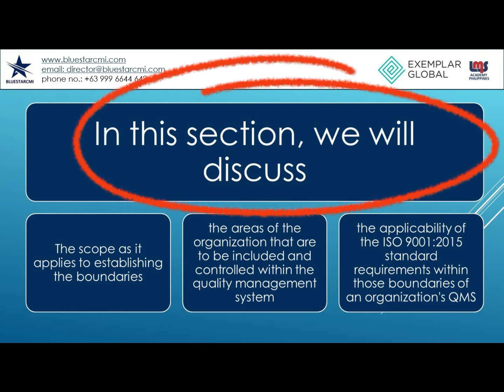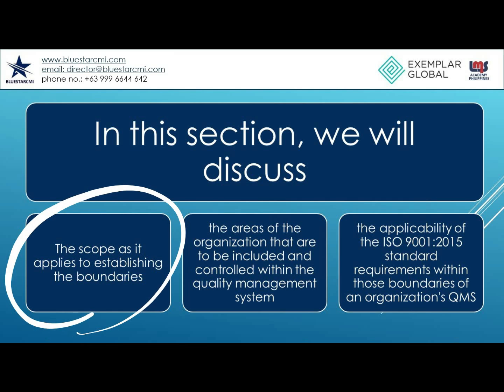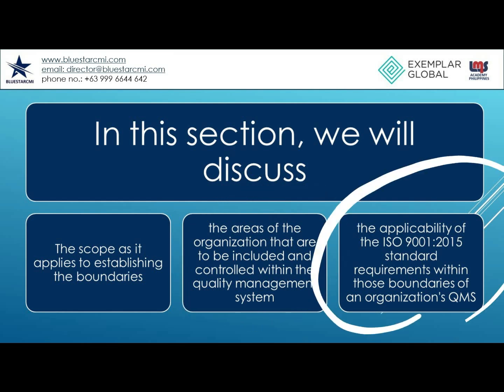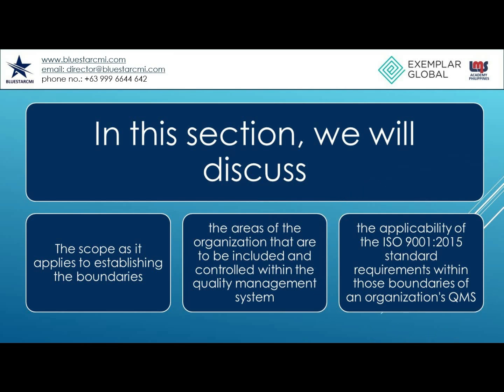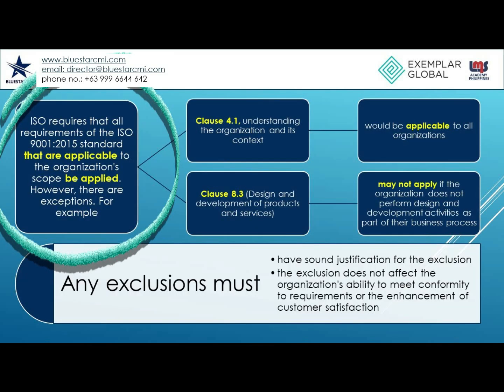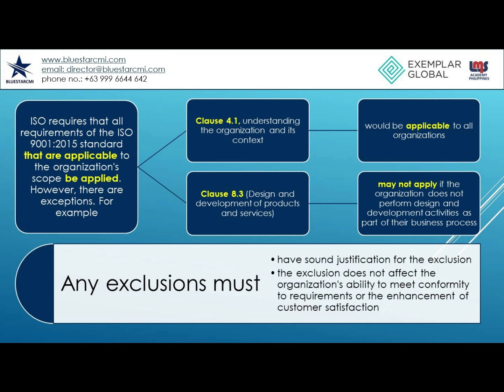In this section, we will discuss scope as it applies to establishing the boundaries, or the areas of the organization that are to be included and controlled within the quality management system, as well as the applicability of the ISO 9001:2015 standard requirements within those boundaries of an organization's QMS. Clear definition of the scope is vital to the successful implementation of a quality management system. ISO requires that all requirements of the ISO 9001:2015 standard that are applicable to the organization's scope be applied.